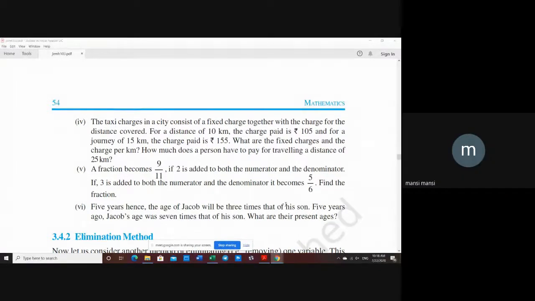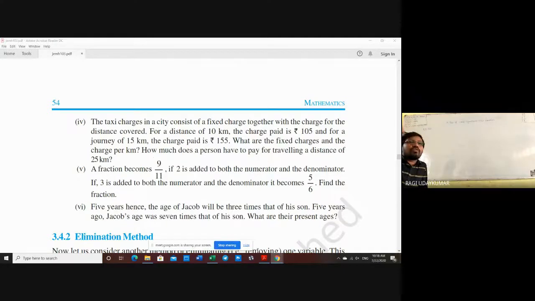The taxi charges in a city consist of a fixed charge together with the charge for the distance covered. For a distance of 10 kilometers, the charge paid is 105 rupees. For a journey of 15 kilometers, the charge paid is rupees 155. What are the fixed charge and the charge per kilometer? How much does a person have to pay for traveling a distance of 25 kilometers?